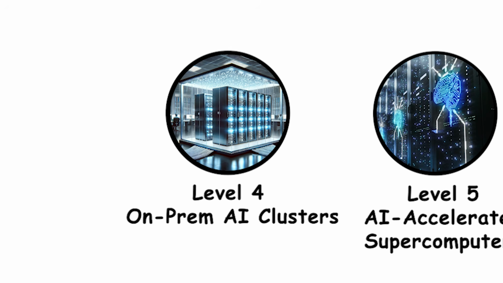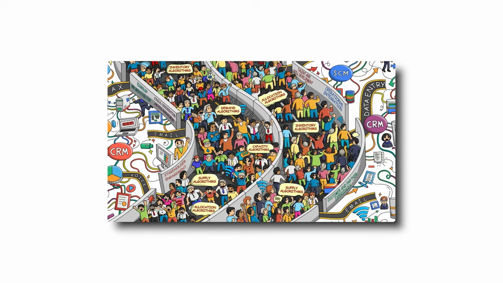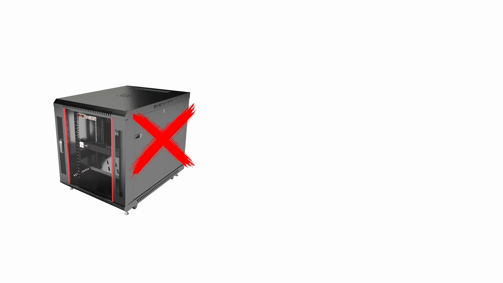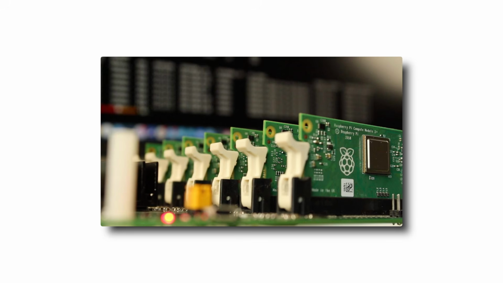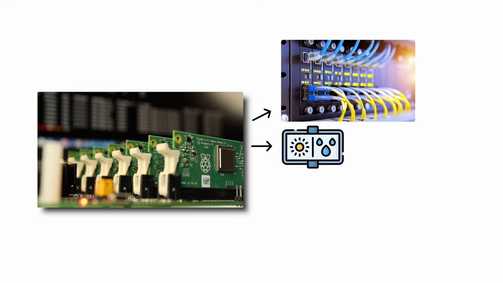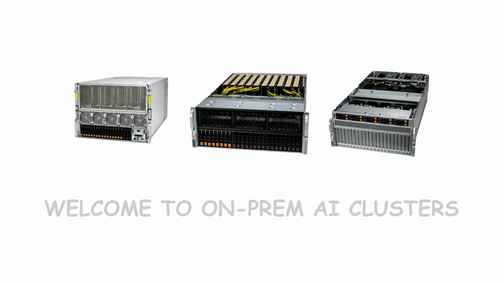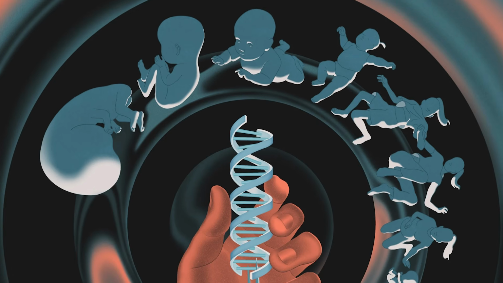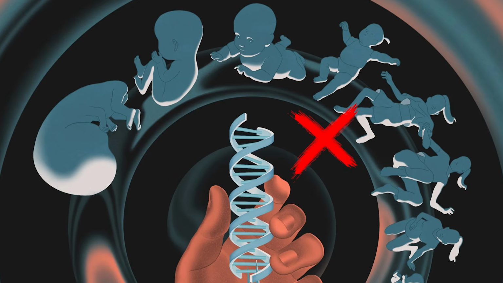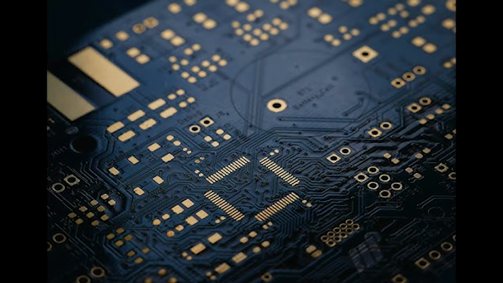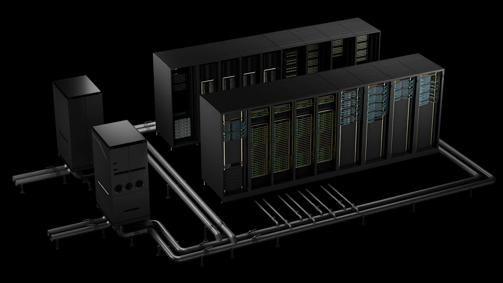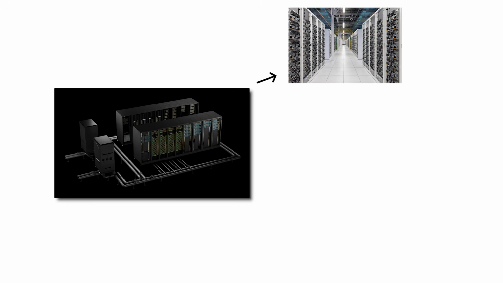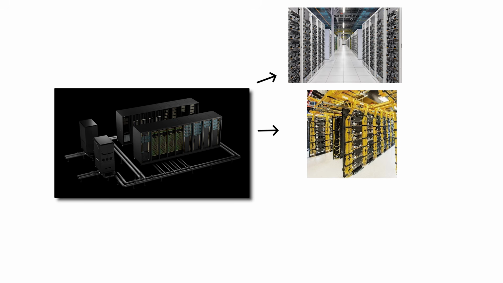Level 4. On-prem AI clusters. At this level, artificial intelligence becomes an ecosystem. No longer a single box or rack, but a miniature city of computation, custom-wired, climate-controlled, and endlessly hungry. Welcome to on-prem AI clusters, where companies and research labs stop experimenting and start engineering empires of silicon. This is the beating heart of any serious R&D organization, where entire rooms are lined with GPU nodes connected by kilometers of fiber optic cabling.